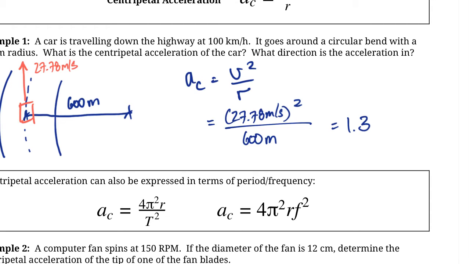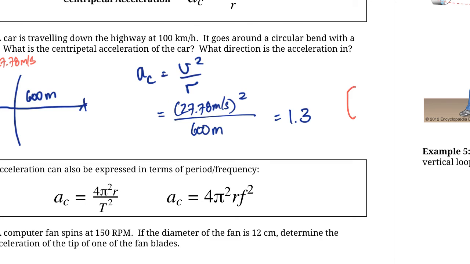And this is going to be, well, let's look at the units for a second. If we're dividing meters per second, all squared, so it's like meters squared per second squared, then we're canceling out one of those meters down here. Let's just do this on the side. You're doing meters squared per second squared, and then you're dividing it by meters. So one of those is going to cancel out, and you're left with meters per second squared, which makes sense. That's what we usually use as our unit for acceleration, right?